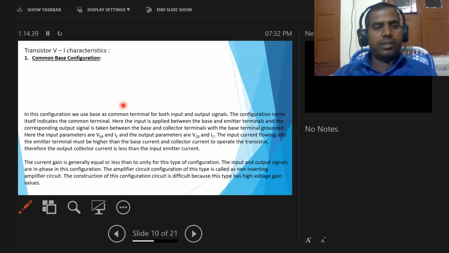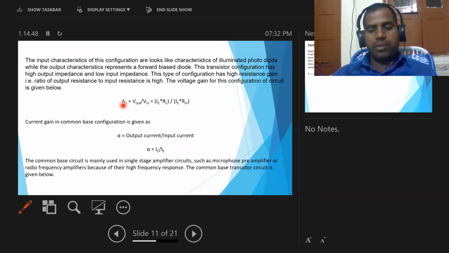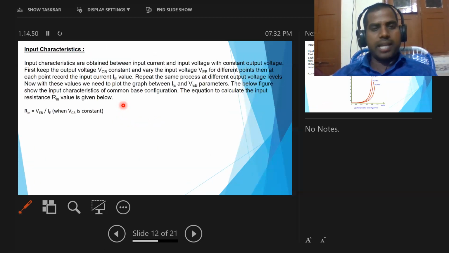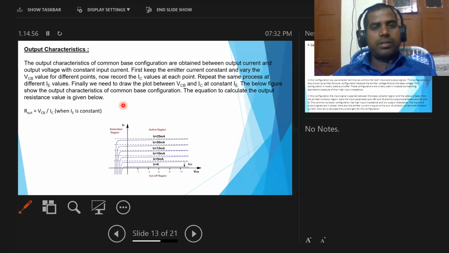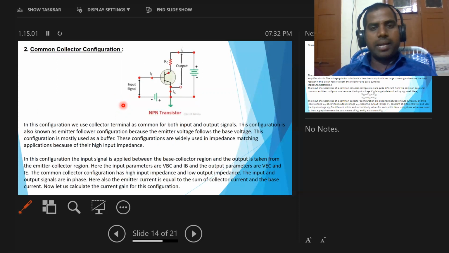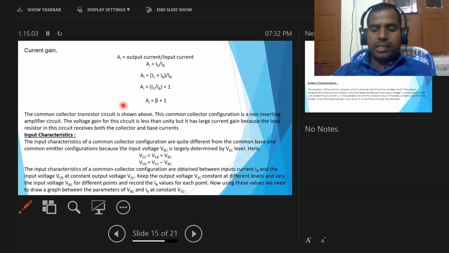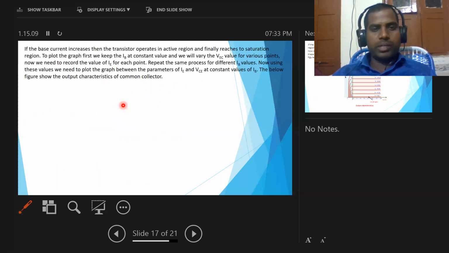Here we have discussed the common base configuration: what the circuit diagram is and how it works, what the current gain and voltage gain are, and what the input and output characteristics are. Similarly for the common collector configuration: the circuit diagram, the equations for current gain, the input characteristics, and the output characteristics.